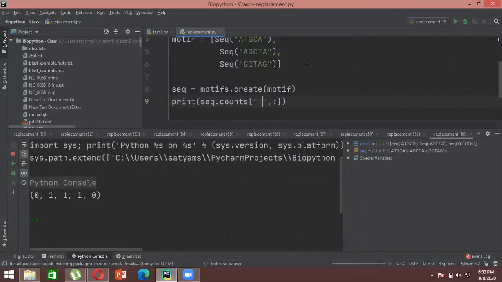So in this way, you can create your own motifs, or you can just copy and paste your motif from a database server and get the counts of those motifs if you want, specifically how many times our motifs have appeared in the sequences. So is this clear?